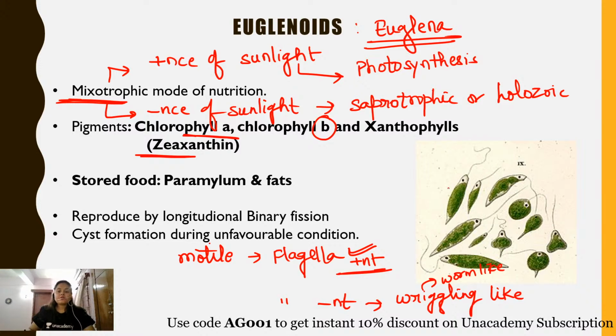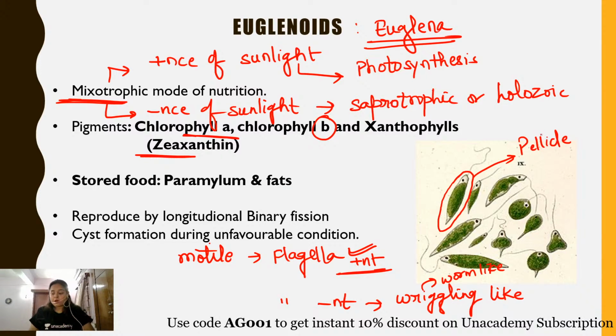So the body of the euglena contains a plasma membrane, and outside the plasma membrane, a layer is present which is known as the pellicle. This pellicle is normally made up of lipoprotein. So this is a flexible layer of protein which is called pellicle, made up of lipoprotein.